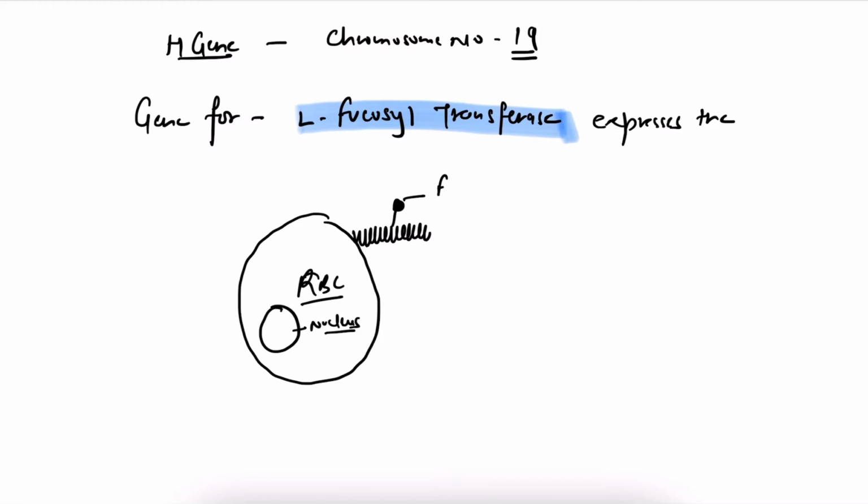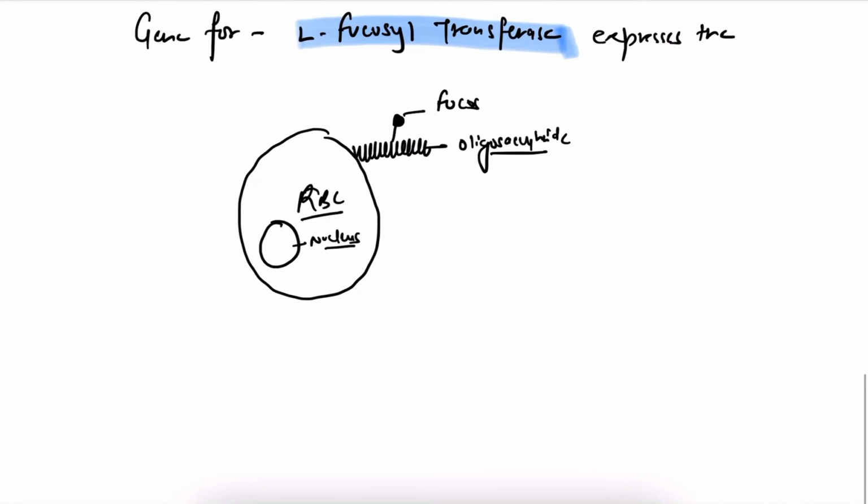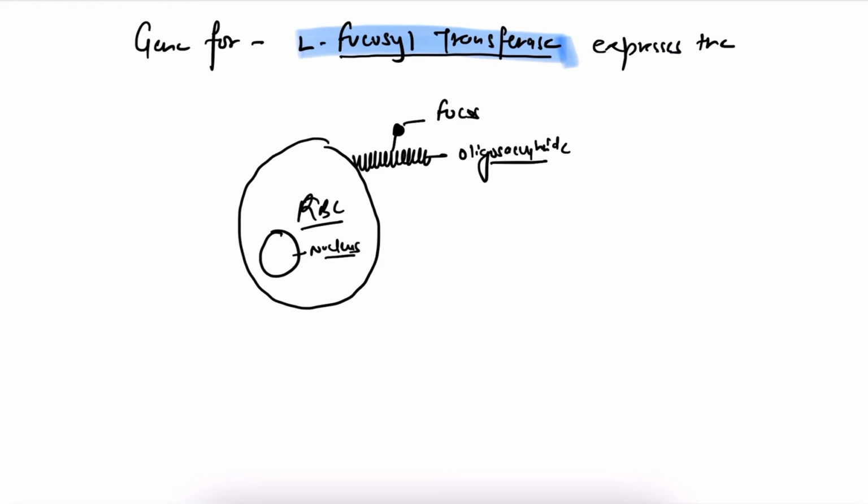This is fucose molecule, and this is oligosaccharide. Okay. So what is the function of this fucose transferase? The function of fucose transferase is that this enzyme transfers this fucose molecule to this oligosaccharide.